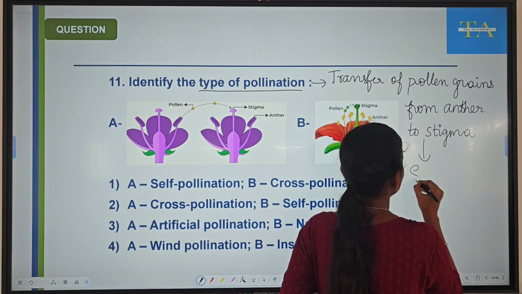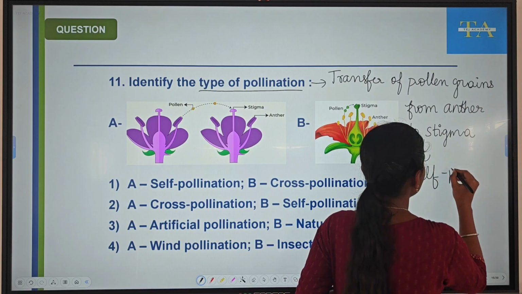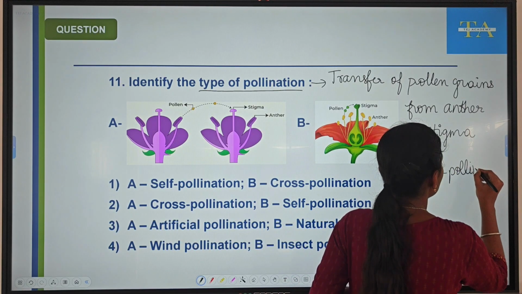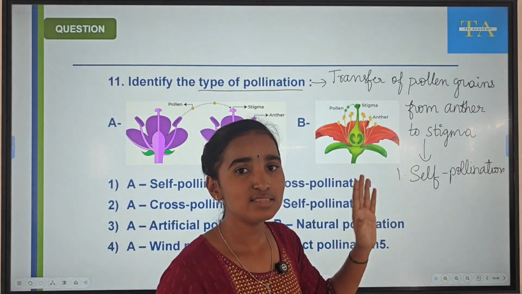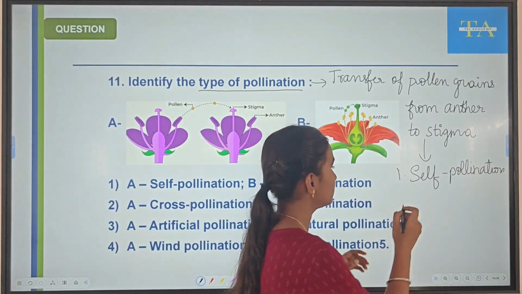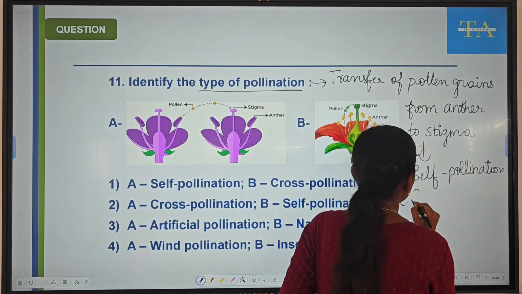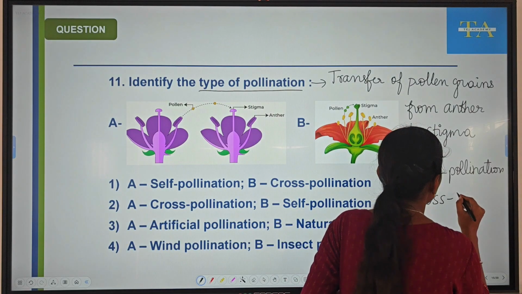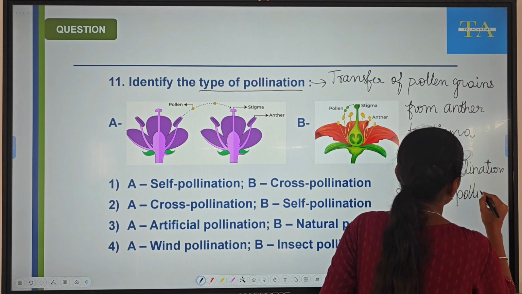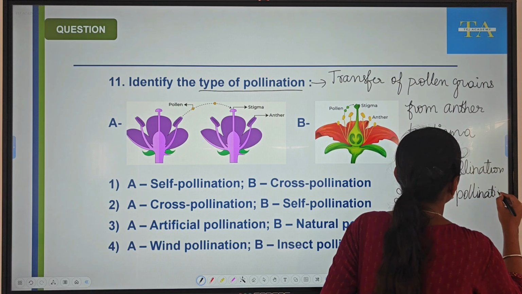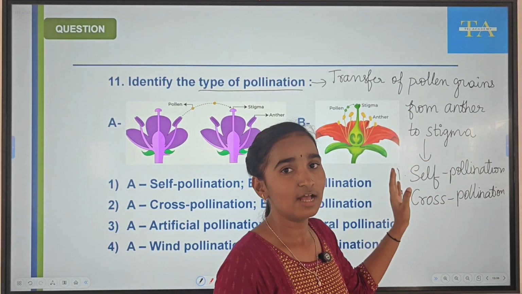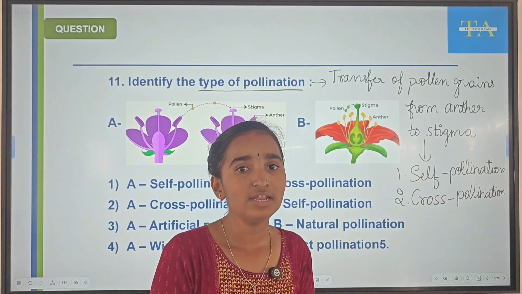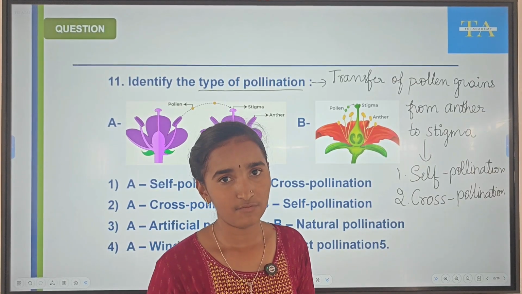One is self-pollination. What is self-pollination? It occurs within the same flower. Another one is cross-pollination. What is cross-pollination? Transfer of pollen grains occurs from anther of one flower into the stigma of another flower.